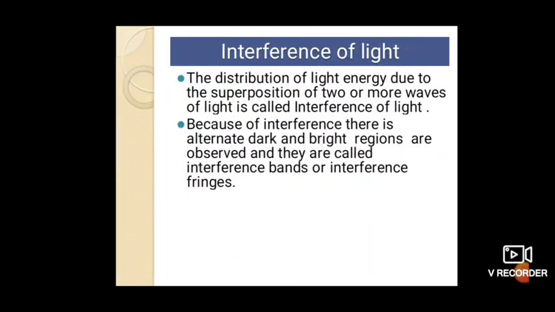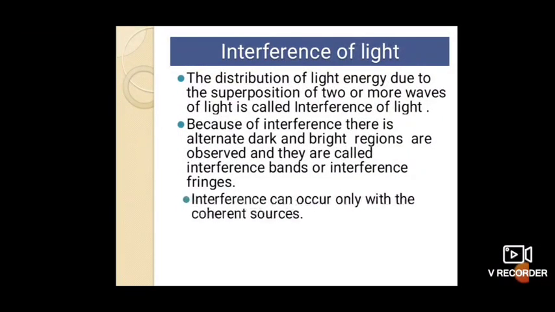So this is very important. How this light energy will be distributed, and because of that we can get alternate dark as well as bright regions. Sometimes we get it dark, and sometimes we get it bright, and they are observed, and we call them interference bands, or generally interference fringes.